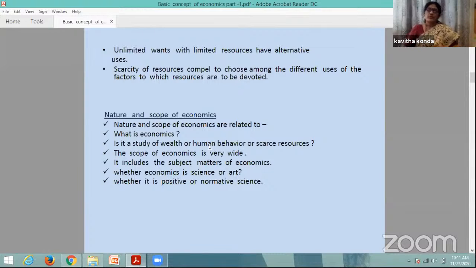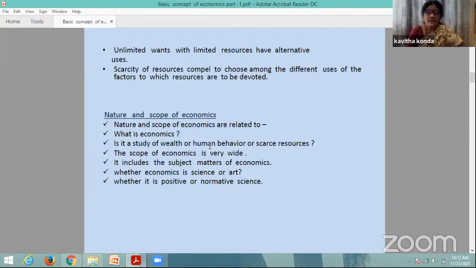Next, the nature and scope of economics is related to the question: what is economics? Economics concerns the people who perform economic activities. The performers of economic activities are the economic agents. All individuals are economic agents, as are organizations and institutions. Here we look at the interaction between economic agents. The study of economic activity is called economics.